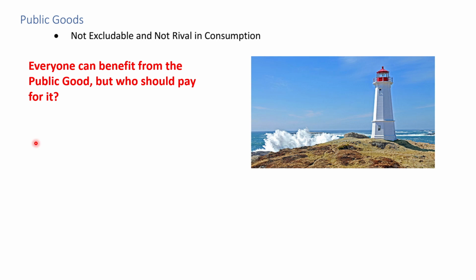So public goods are goods and services that are not excludable and non-rival. The non-rival part is important because we do not have an overconsumption problem when it comes to public goods. But the problem with public goods is, if everybody can benefit from a public good, then who should pay for it? So the classic example is lighthouses.